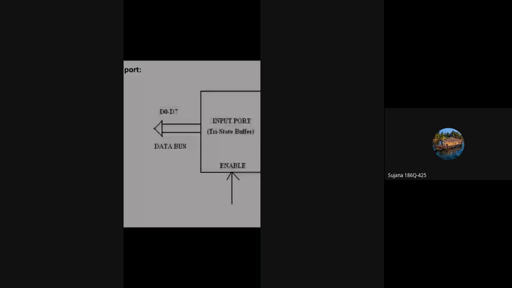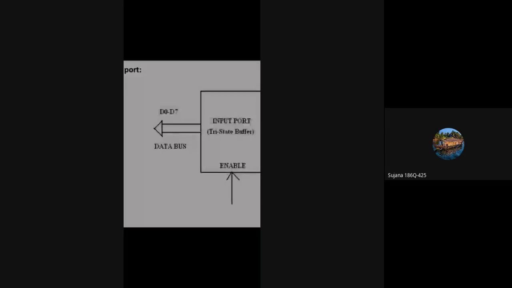Whenever the microprocessor wants to read data from this input device, the control signal from the processor activates the buffer circuit. That means this enable signal has to get activated. Once we make the enable signal active high, the buffer is enabled.